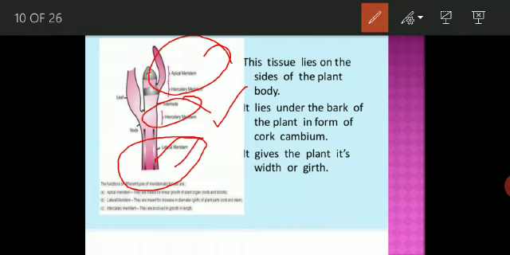It lies under the bark of the plant in the form of cork cambium, on the inner side. And what is the function of this? It gives the plant its width or girth. Understand what I am saying?